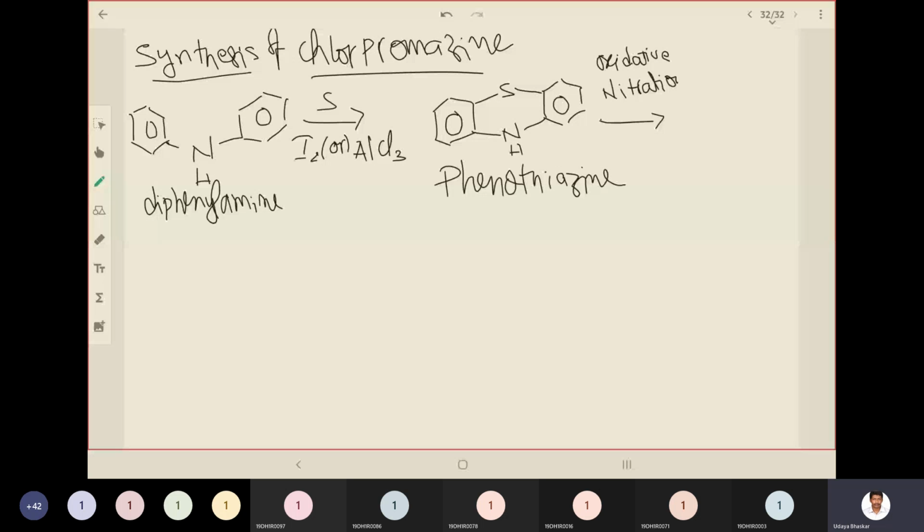So by the time we finish the synthesis, you should easily remember the basic structure of phenothiazine. So at this position, you will have NO2. Okay, so this is what happened in oxidative nitration. Then after what we'll do, we reduce the nitro group.